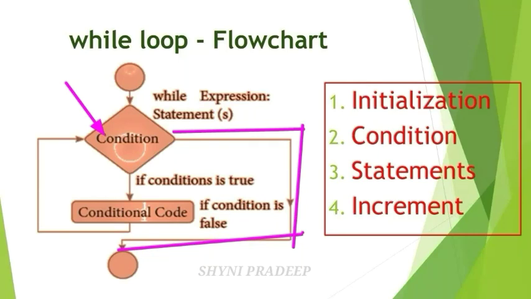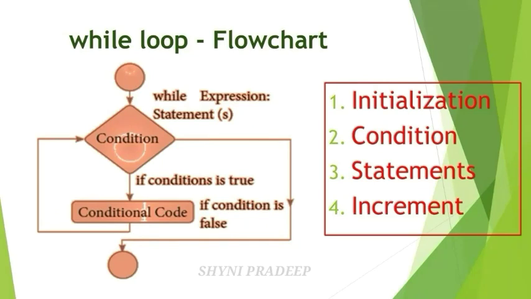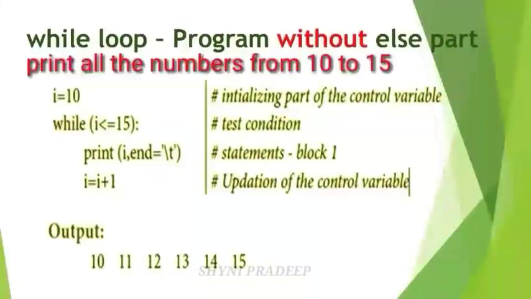Otherwise, if the else part is given here, you can execute block 2 statements. Here block 2 statements is not given because the else part is optional. So if this condition is false, you have to exit the loop. Let us see one program to print all the numbers from 10 to 15.